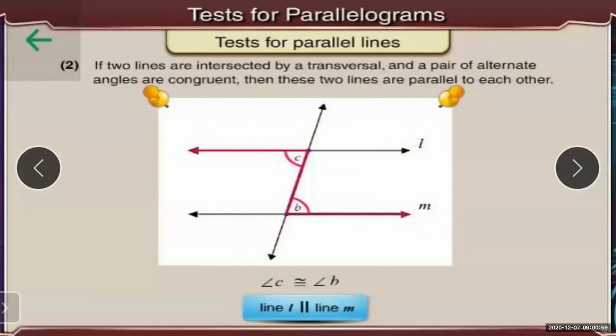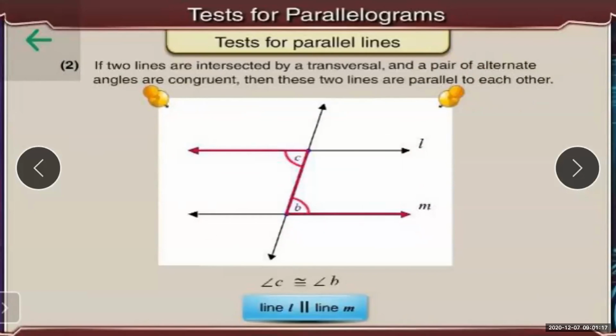This is a condition, students. Any two lines cannot be parallel unless these tests are fulfilled. If I draw any two lines, I can't say that they will be parallel.